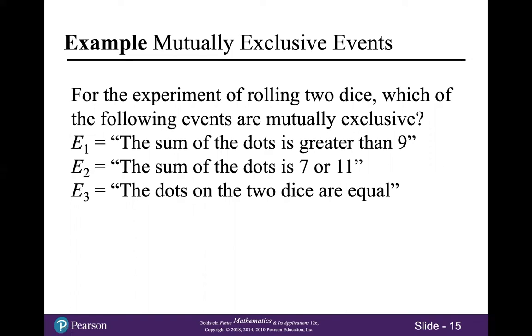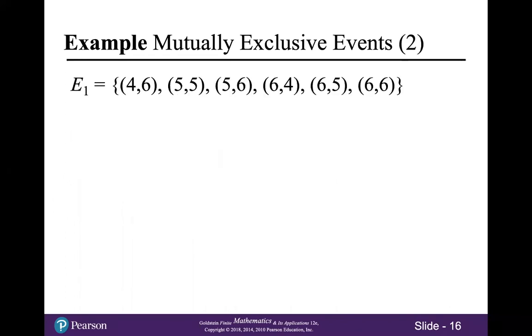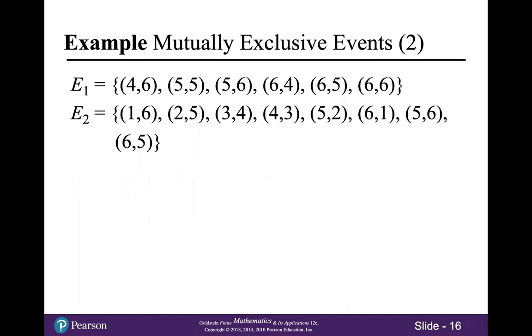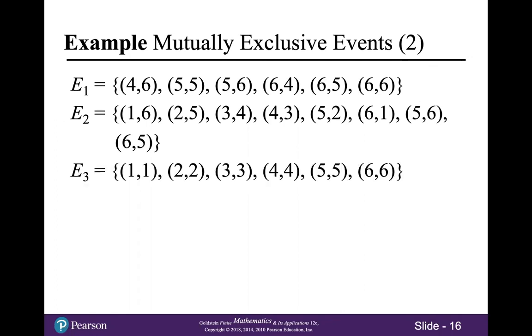All right, let's compare notes. Here are the outcomes in E1. Here are the outcomes in E2. So we look these over and see, do they have anything in common? I see right away that the outcome 5, 6 is in both, so is 6, 5. Since these two events have outcomes in common, that means they are not mutually exclusive.